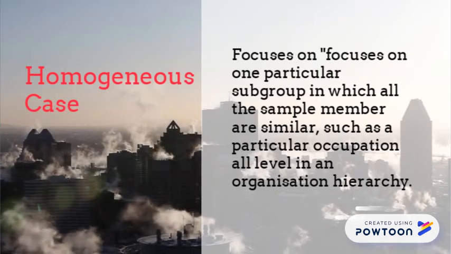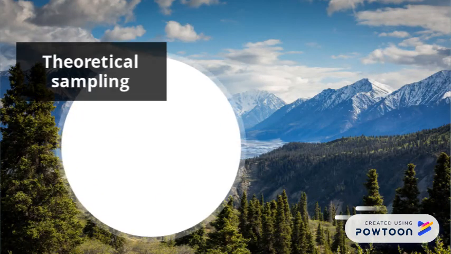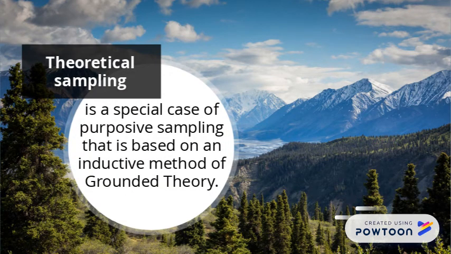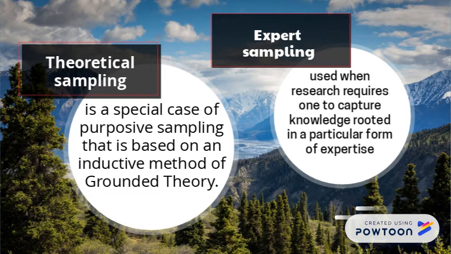This is a homogeneous sample. Theoretical sampling is a special case of purposive sampling that is based on an inductive method of grounded theory. Expert sampling is used when research requires one to capture knowledge rooted in a particular form of expertise.